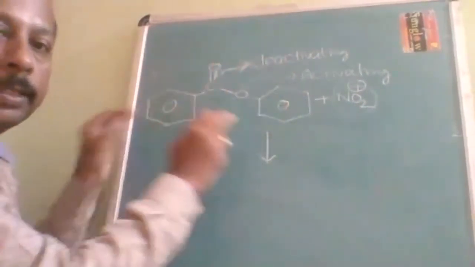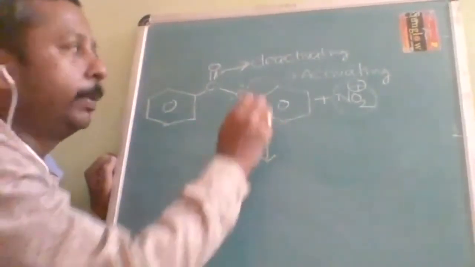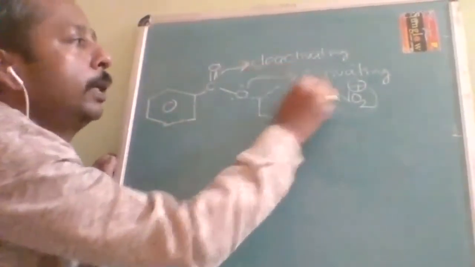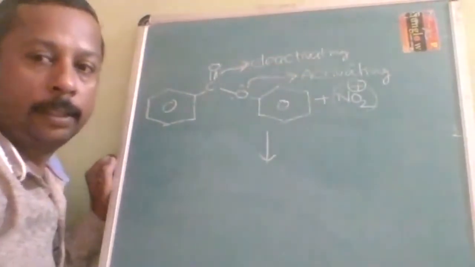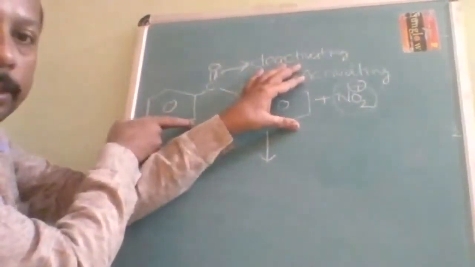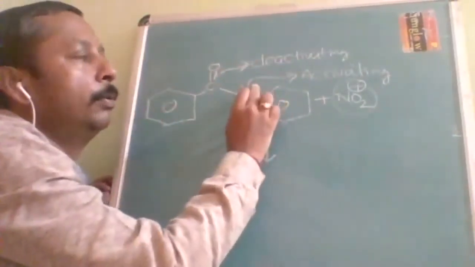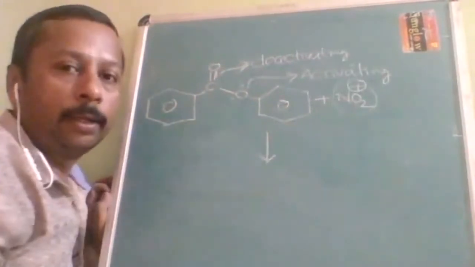But it got a chance: this place or this place? This place, because here it is going to get electron activation. Because of this lone pair, it is going to be substituted on this ring.